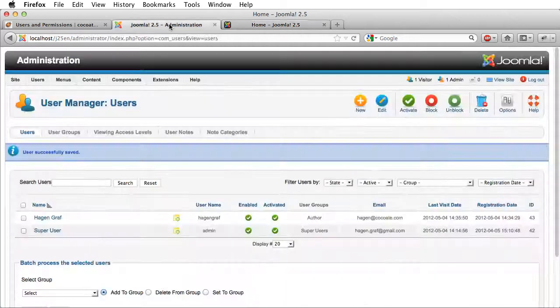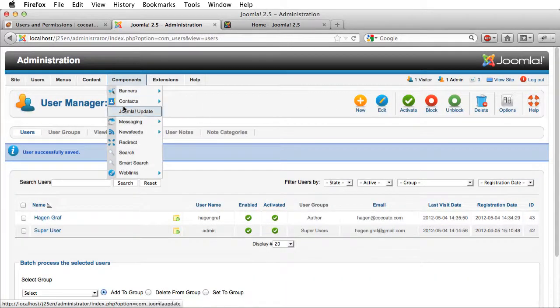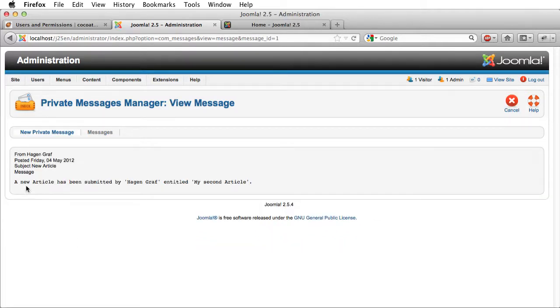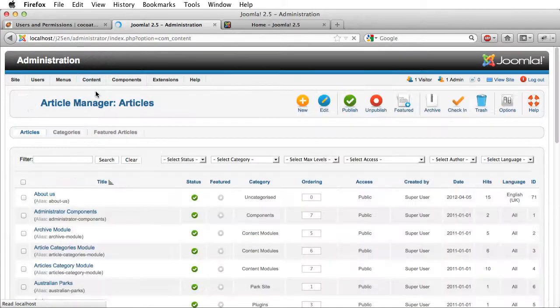And here in Joomla there is a messaging system, this one here, and there's a new message from the system. And if you are a system admin, you will get an email that Hagen has contributed a new article, and when I go in this message, I see a new article has been submitted by Hagen. So when I'm the admin, I have to go into Content Article Manager and look for the article of Hagen.